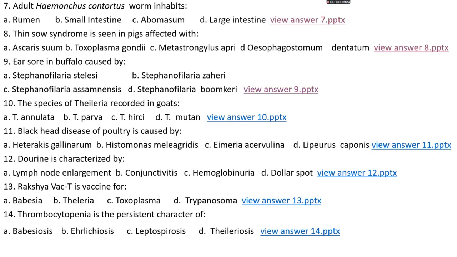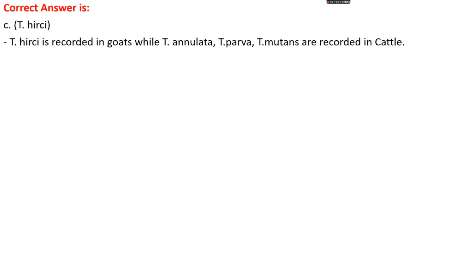Question number 10. The species of Theileria recorded in goat: option A, Theileria annulata; option B, Theileria parva; option C, Theileria hirci; option D, Theileria mutans. The right answer is option C, Theileria hirci. The species of Theileria recorded in goat is Theileria hirci, while Theileria annulata, Theileria parva and Theileria mutans are recorded in cattle.